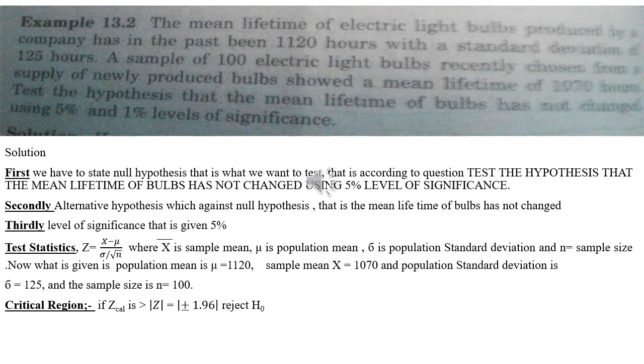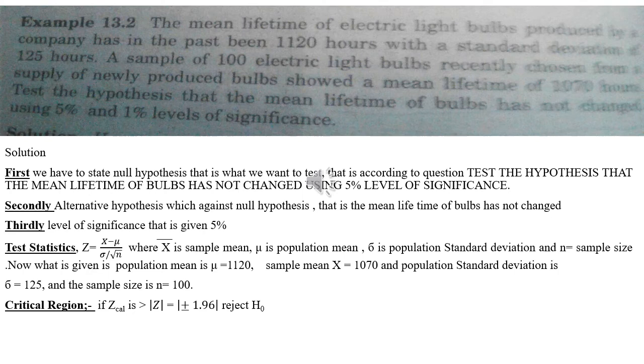So we are going to use the Z test, and the Z test is x bar minus mu over sigma over square root of n, where x bar is the sample mean, mu is population mean, sigma is population standard deviation, and n is sample size. Now, population mean mu is equal to 1120, the overall total average.